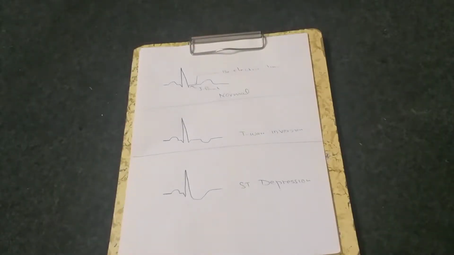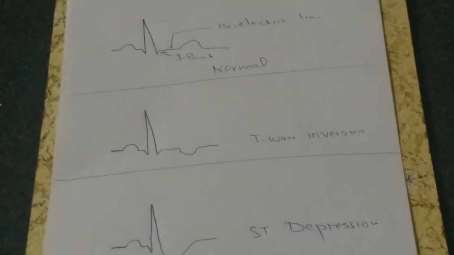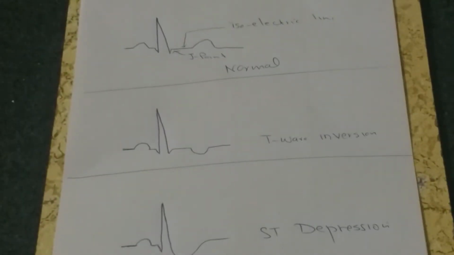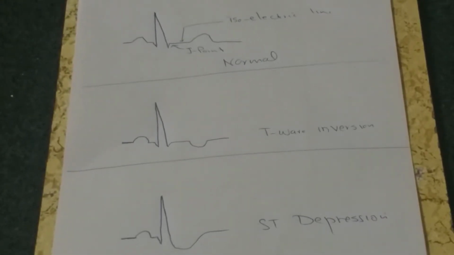Now, if we look at this ECG, the one on the very top is a normal ECG. It has got an isoelectric line, and the J point is the junctional point, which is at the position where the S is joining the isoelectric line. This is known as the J point. In cases of ST depression, this J point comes down and also drags with it the S and the T waves.